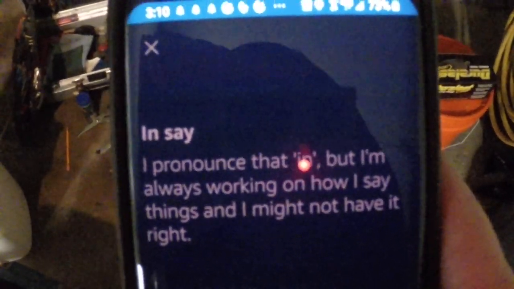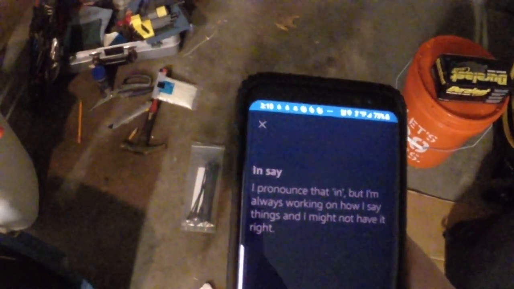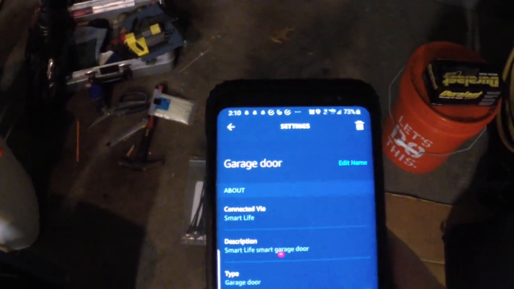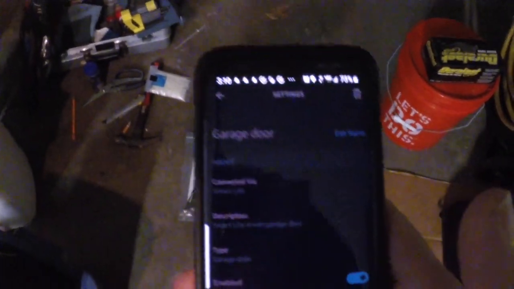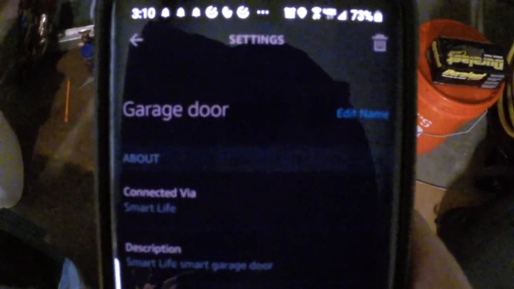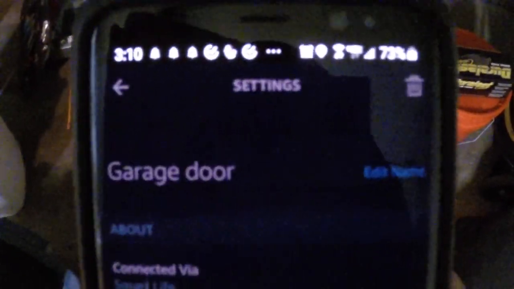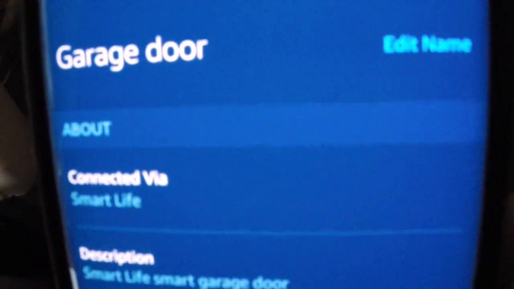Alright, so if we go back to Alexa, open garage door. Okay, it didn't do anything. Let me see. Let's go back to here. Open garage door. "Please use your usual garage door opener. To enable open by voice, open the Alexa app, go to devices, and edit your garage door's settings." Okay, there are no settings to change except disable and enable.